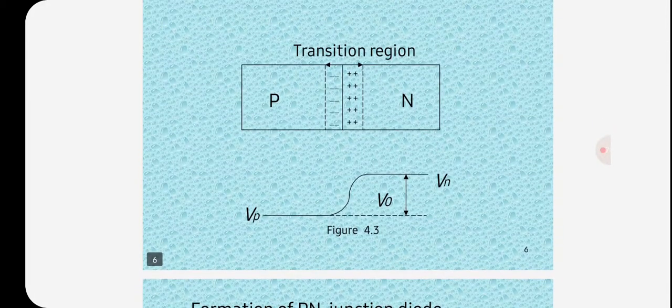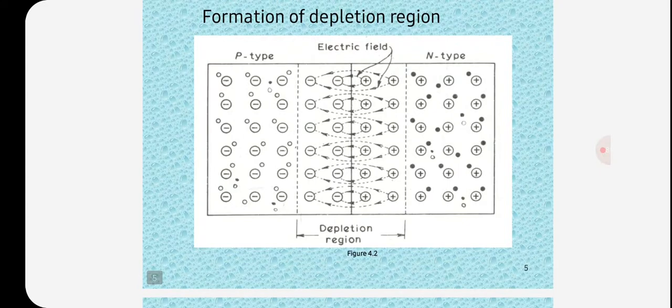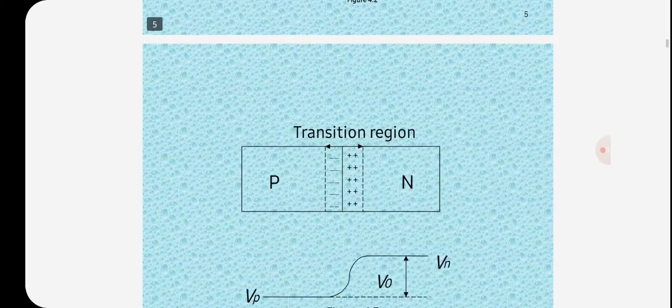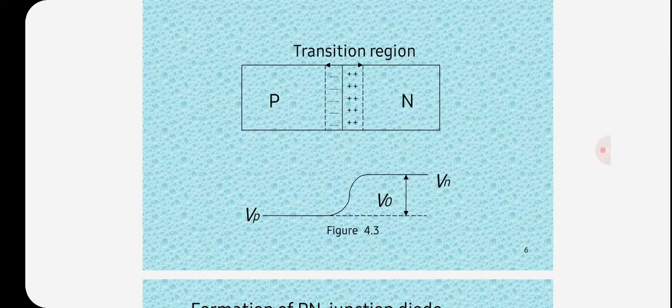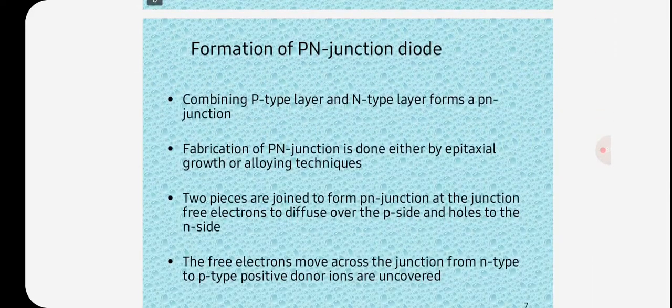So here is the working of a PN junction diode. It has a p-type semiconducting material and an n-type semiconducting material. Between these two is the PN junction, that is an electric field, and the holes and electrons move in the depletion region. It has a transition region between p-type and n-type, where the holes and electrons are placed, forming the PN junction diode.